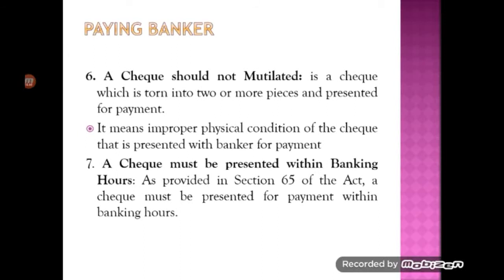Then a check should not be mutilated. Mutilation means any physical tearing; torn checks will be considered mutilated. If the physical condition of the check is not good, if it is torn, then it will not be accepted for making payment.